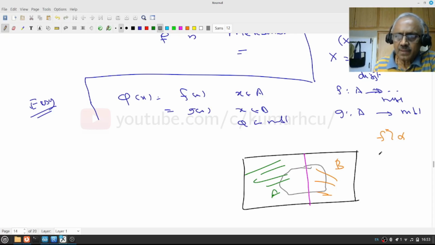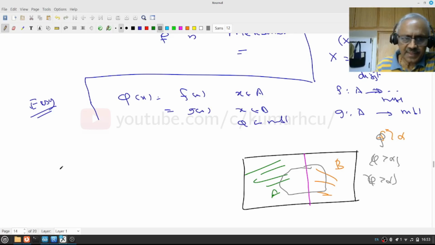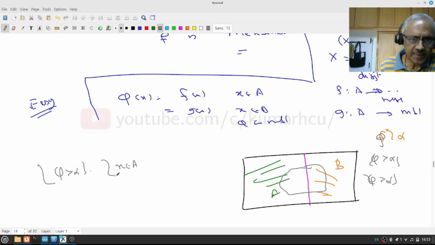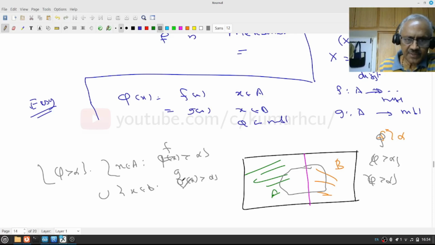If phi greater than alpha, I have to say this is a measurable set. But phi greater than alpha, I can write it as the set of x in A such that phi of x is greater than alpha, union x in B, phi of x is greater than alpha. But here it is f, here this is g, and f and g are measurable. Therefore this is measurable. A measurable union of measurable sets is measurable. Therefore this is measurable.